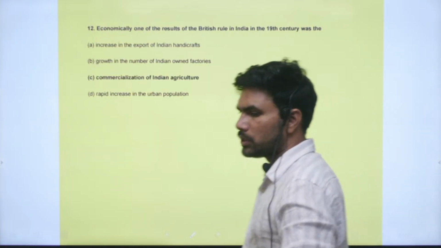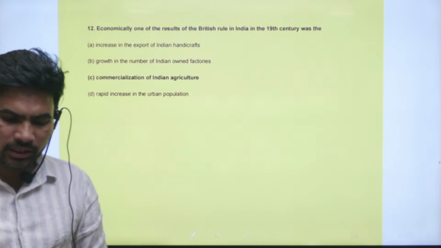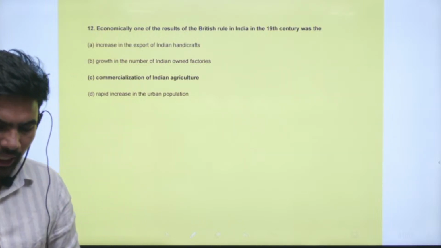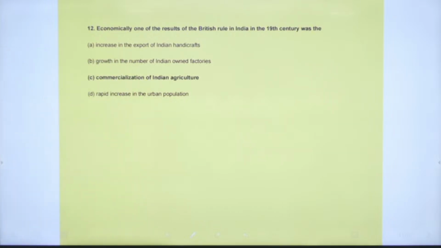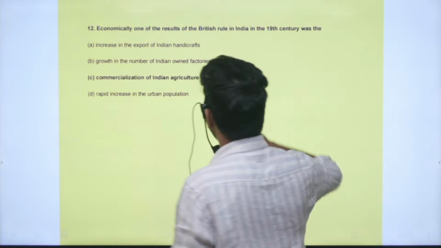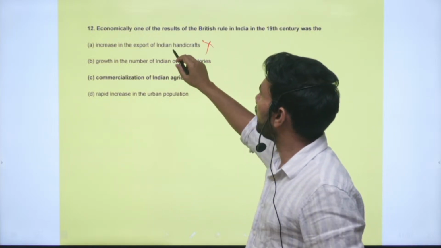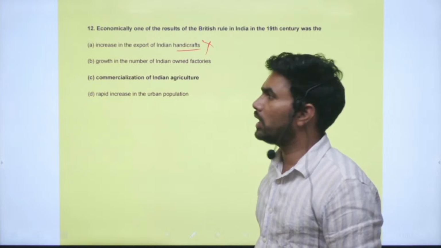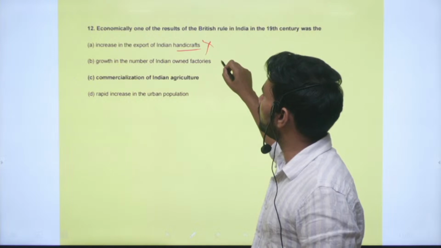Right. Next question, question number 12. Economically, one of the results of the British rule in India in the 19th century was which of the below? Increase in the export of Indian handicrafts. Actually this declined; the opposite happened. The Indian handicraft industries were destroyed. Growth in the number of Indian-owned factories, this also declined.